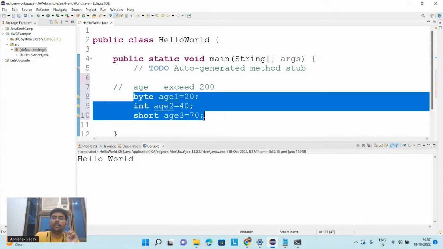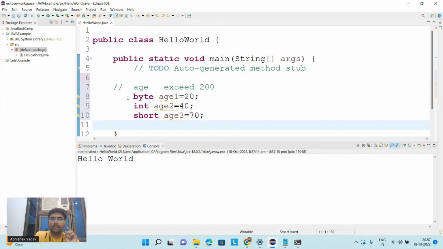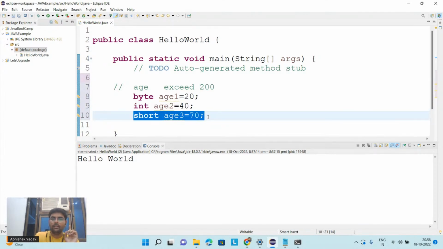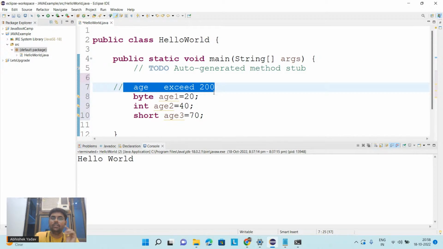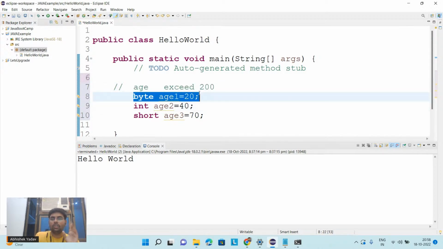But what is the difference behind the scenes? Byte will allocate 1 byte inside the computer memory, integer will occupy 4 bytes, short will occupy 2 bytes. Since I know age is not exceeding 200, this byte is the most optimized solution because it is occupying less memory. So there is no wastage of memory. We are not occupying extra memory.